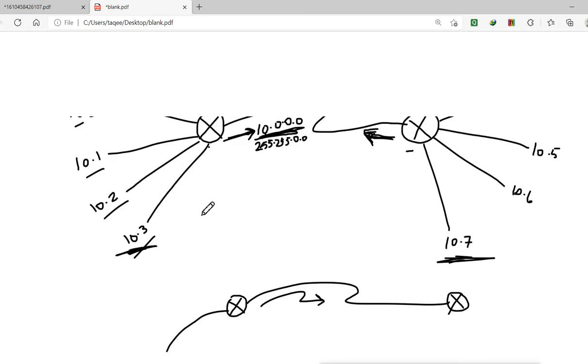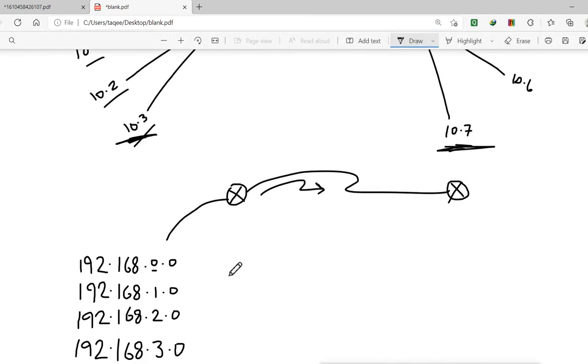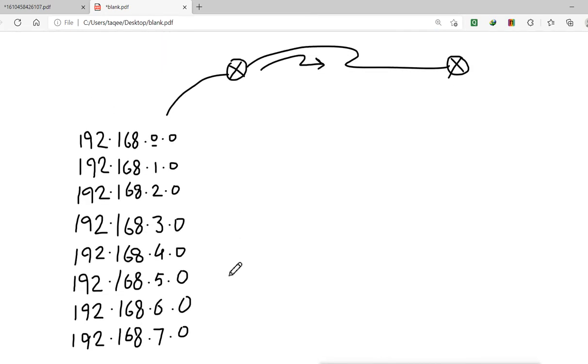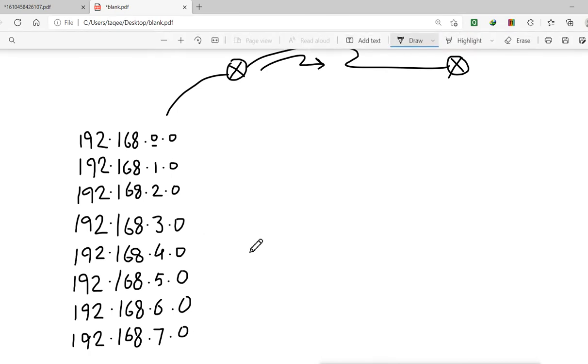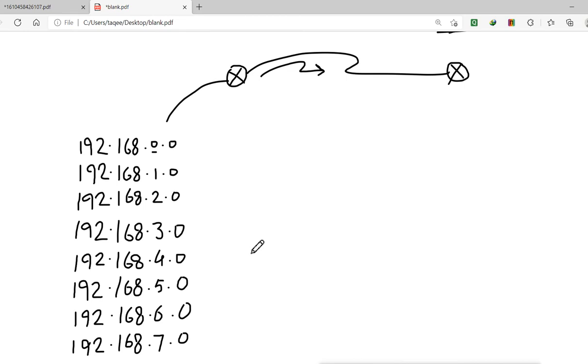In this kind of design, when you have subnetting, it can automatically summarize, because it is a single network which we have subnetted. But here we cannot do auto summarize, because these are separate networks. In this case we have to do manual summarization. We can summarize all these addresses into a single address, and that is sometimes called supernetting. Not subnetting, supernetting.